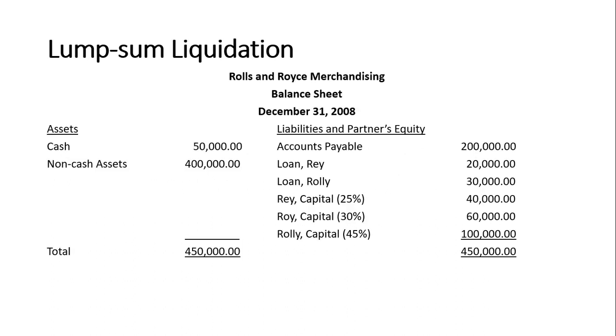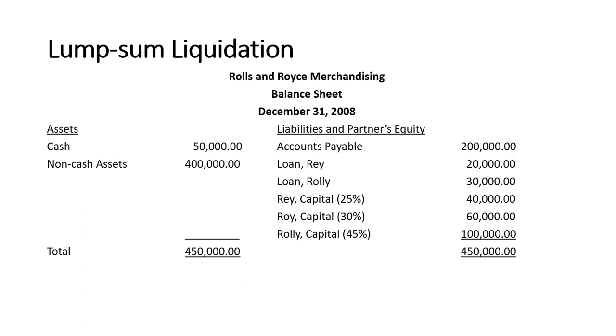For this one, we have used the same data in the first video about the Rolls and Royce merchandising. The profit and loss ratio is still the same with 25%, 30%, and 45% for the 3 partners, Ray, Roy, and Rolly.